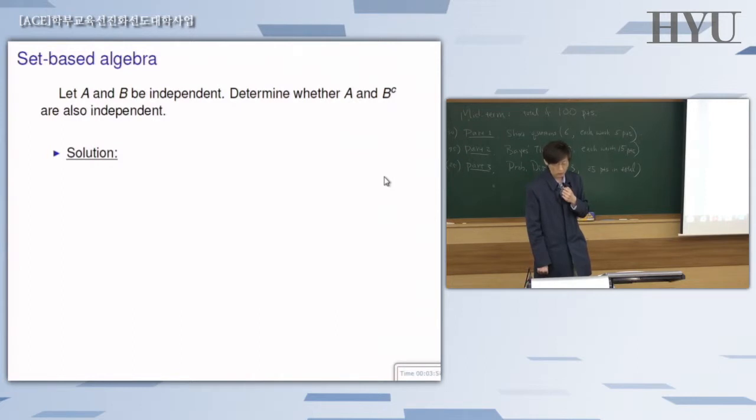Intuitively, the independence should hold. If there's an independence between A and B, naturally there's also independence between A and B complement, because B complement depends on B, just a negation of B. So if there's an independence between A and B, should the independence hold between A and B complement? But proving something is different from just knowing it or guessing it or understanding it. So how do you start?